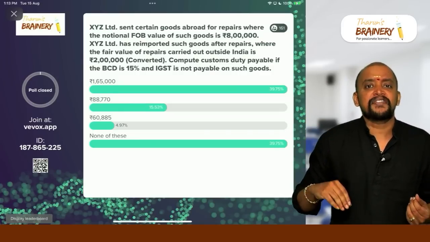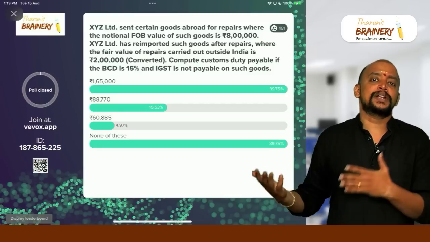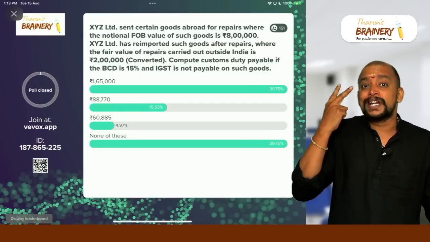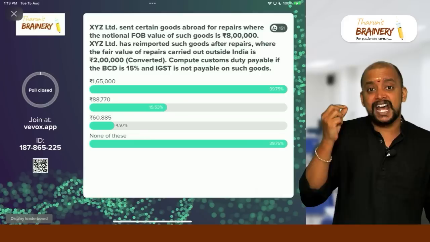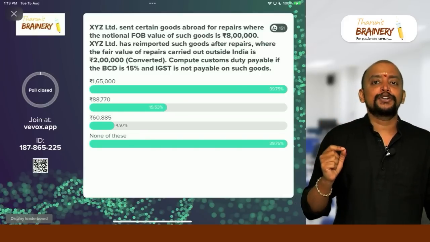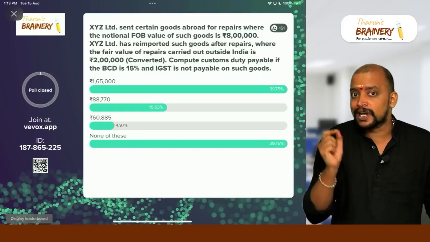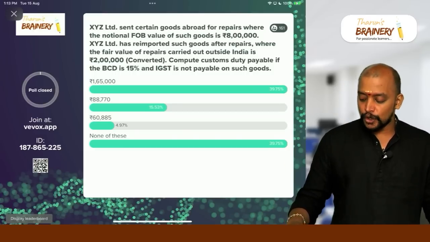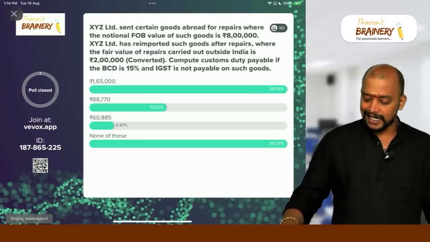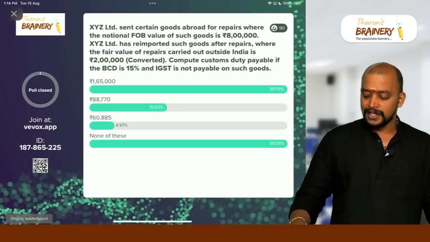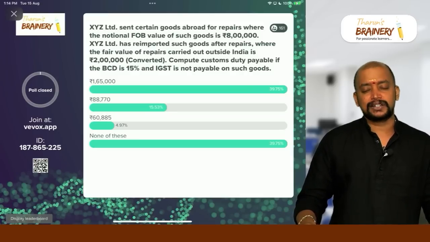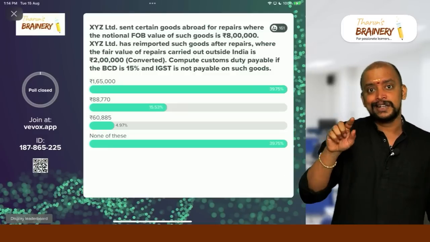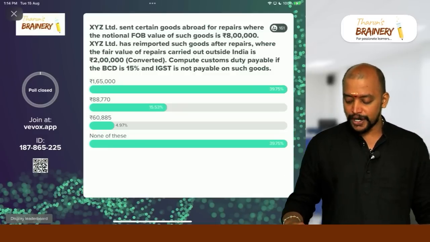So generally when the freight and insurance is not ascertainable, we need to take 20% of FOB as freight, 1.125% of FOB as insurance. Here we have notional FOB. So on that notional FOB, that is 8 lakhs, we need to take 20 plus 1.125, so 21.125%.